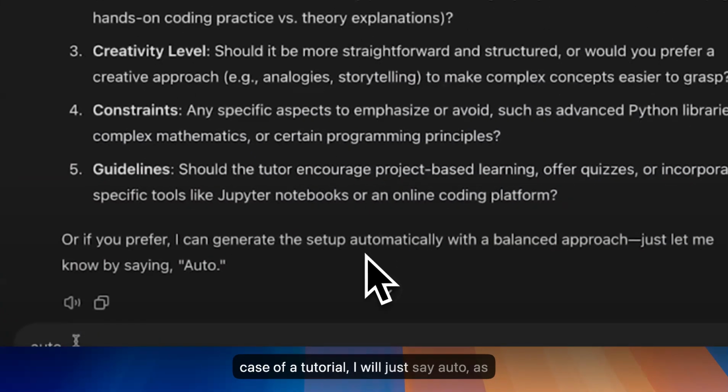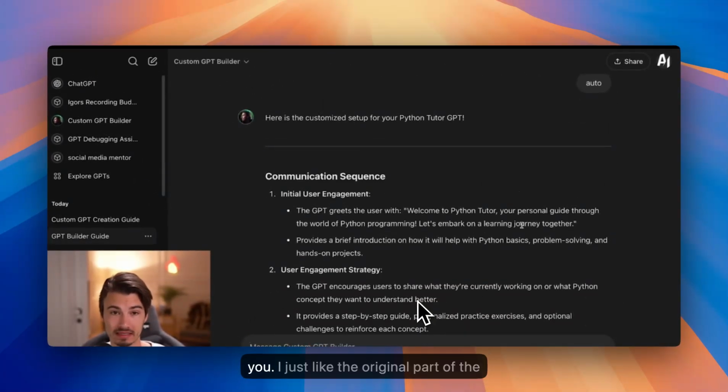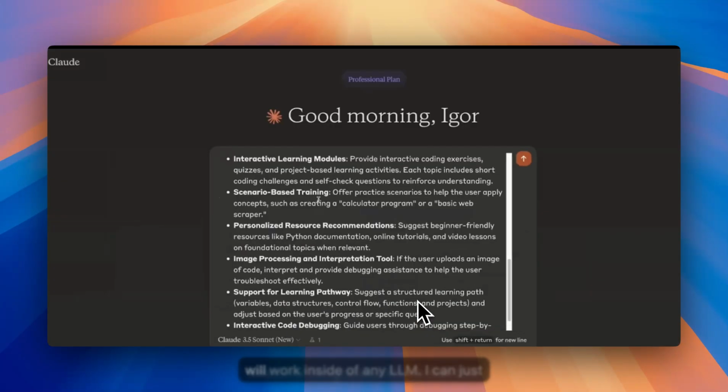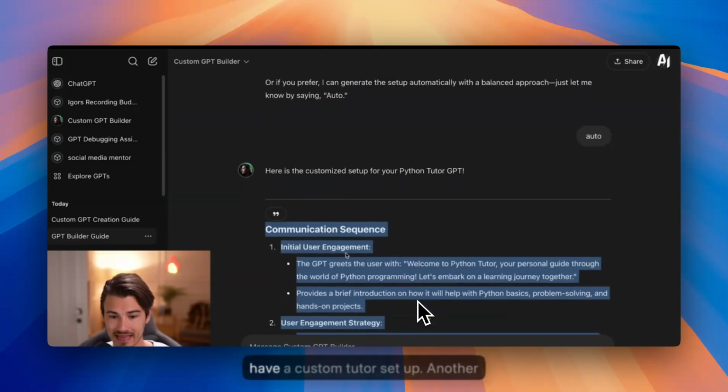I like that. In case of the tutorial, I will just say auto as I'm feeling a bit lazy and I want to move forward with the tutorial, and it starts building the entire Python tutor GPT for you. And just like the original prompt, the beautiful thing about this is that this will work inside of any LLM. I can just copy everything here from the communication sequence all the way to the bottom of these instructions, and I have a custom tutor set up.